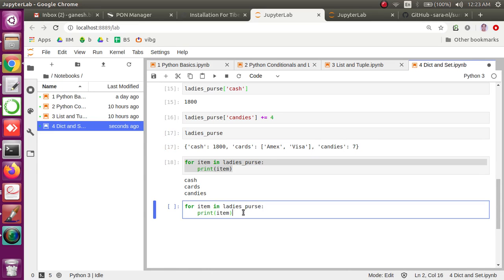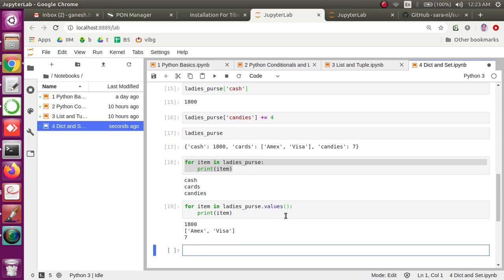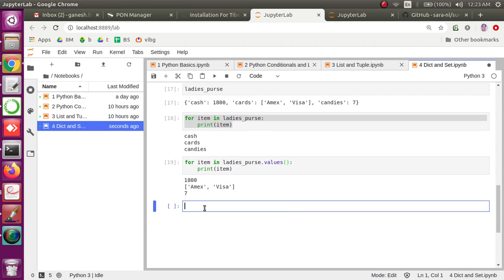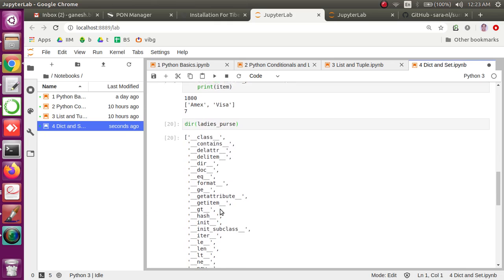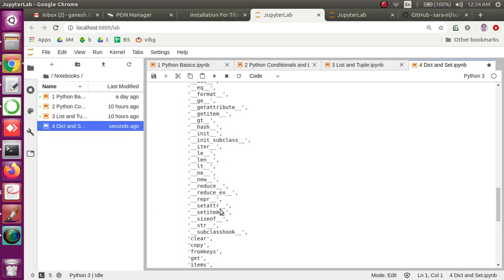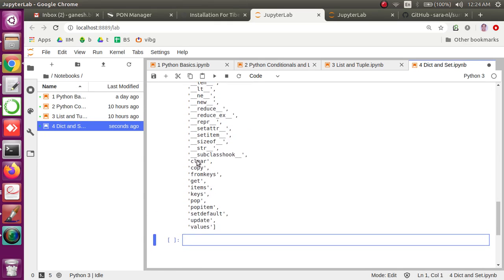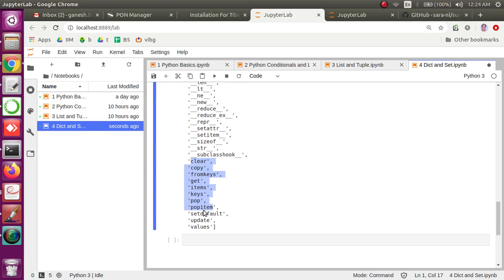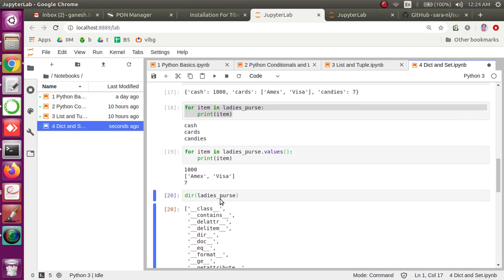So for that there is a provision, we can use some functions available inside a dictionary. And how do we know what functions are available? There is our good friend dir, which helps us understand the attributes and functionalities available for this particular type of object. So values is the last one, we can use that, and we see that the values are getting printed.